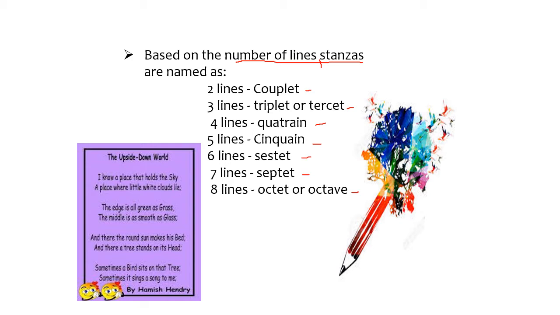All right. So in our example poem, what type of stanzas do we have? Right, we have couplets. So how many couplets do we have? Exactly, we have 4 couplets in this poem.